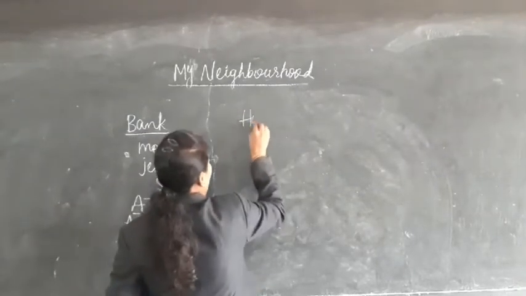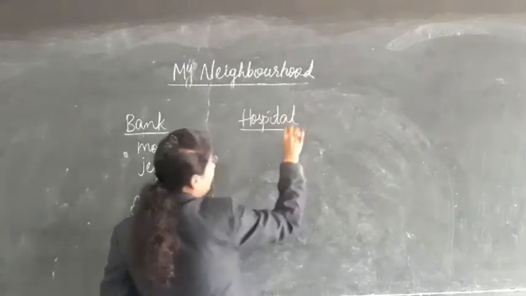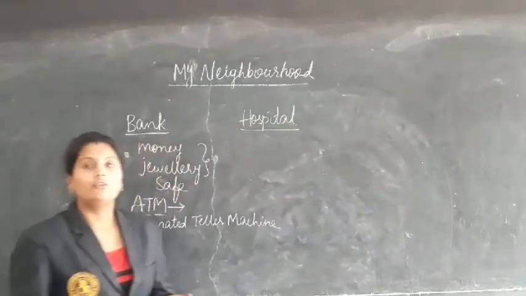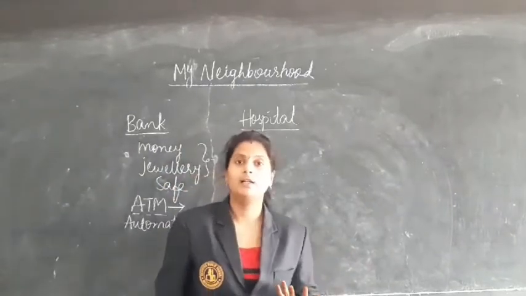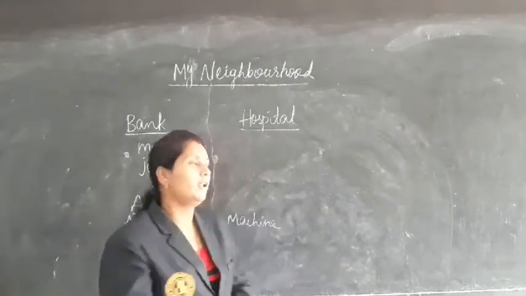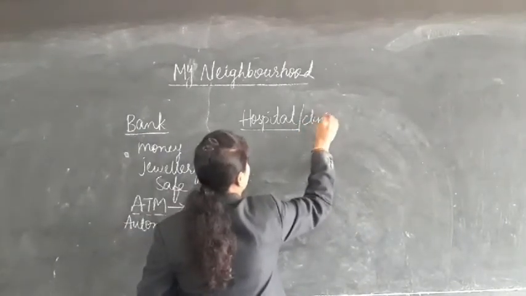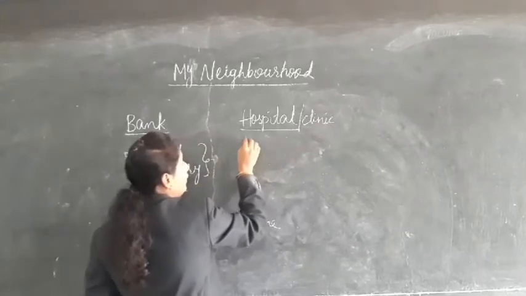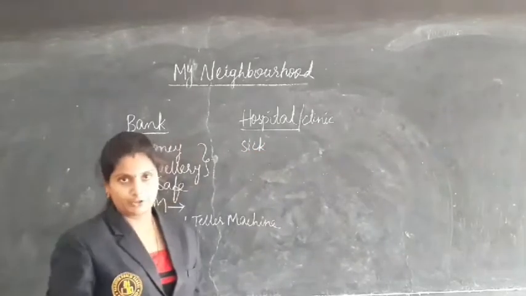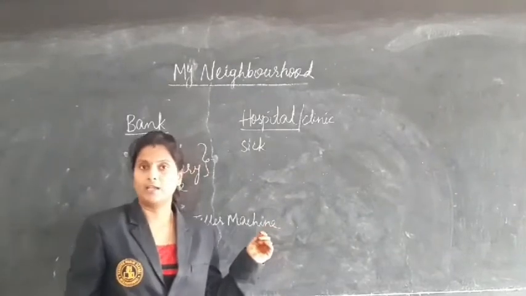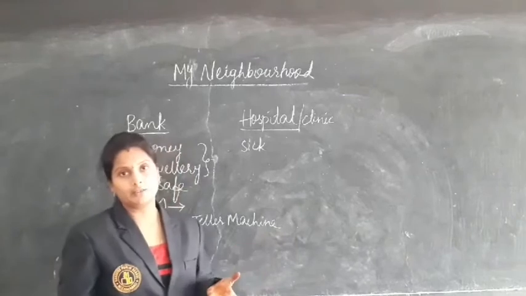Next coming to the hospital. So we are in our neighborhood, we are having the hospitals. Why we go to hospital or clinic? We call it as a clinic. When we are sick, we will be going to the hospital, and there we will be treated by the doctors.